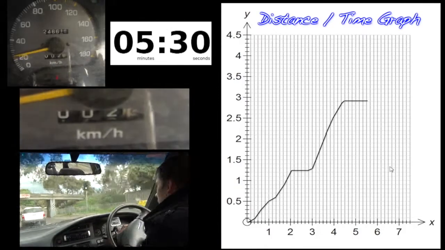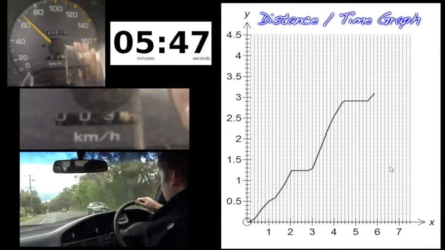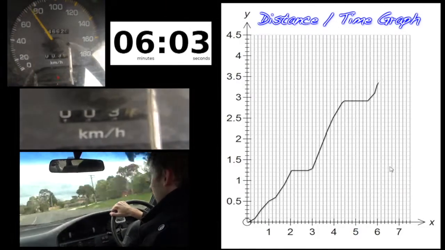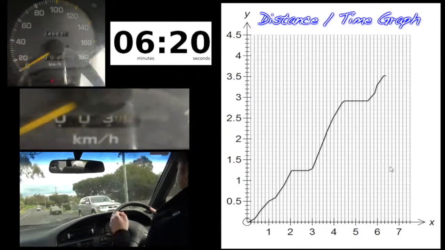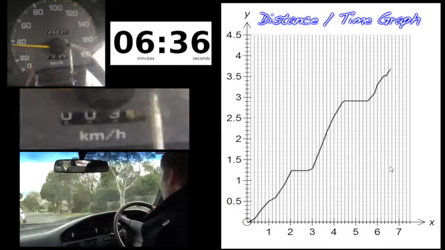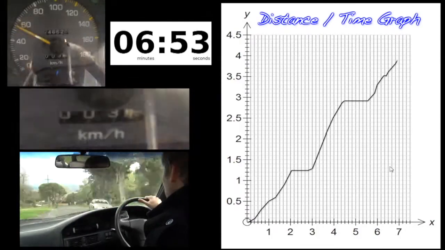Okay, having a little dance to Hamish and Andy, and the lights are green. Turning right now, speeding back up, you can see this once again because the gradient is steeper again. Pulling into my street now, and by the looks of things I might even be home in time for dinner. Boy, Jerry will be happy.